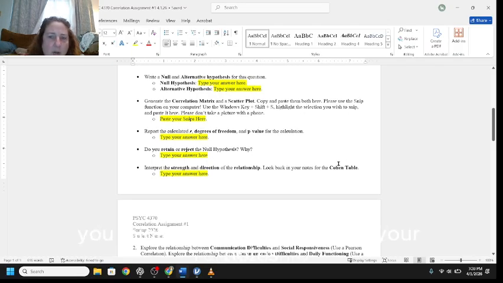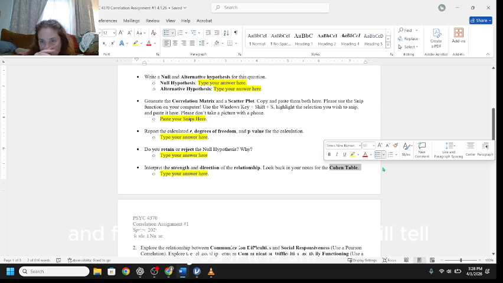You might need to go back to your notes and find the Cohen table that will tell you if it is strong, how strong, if it's weak, if it's moderate, if it's very strong, whatever.